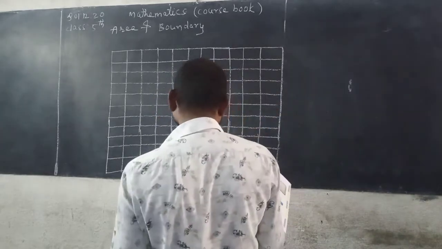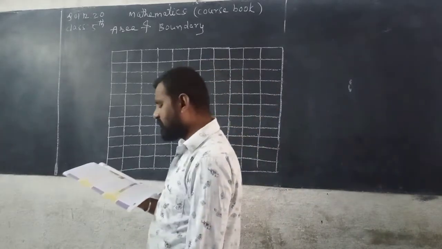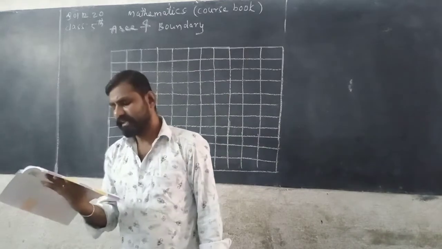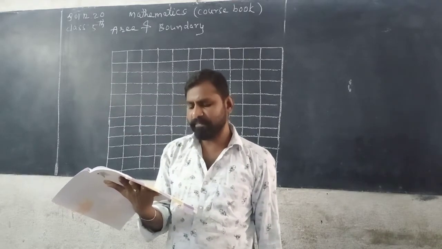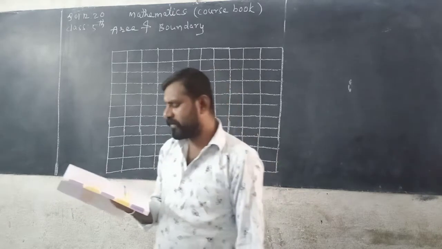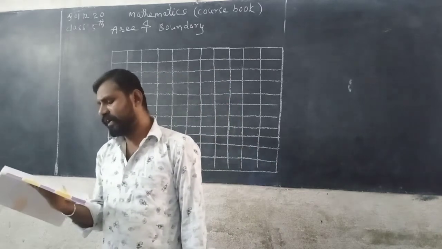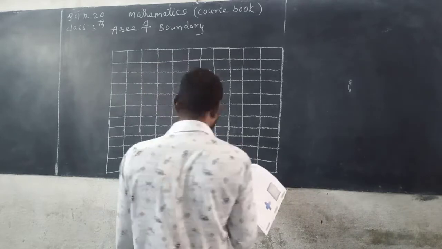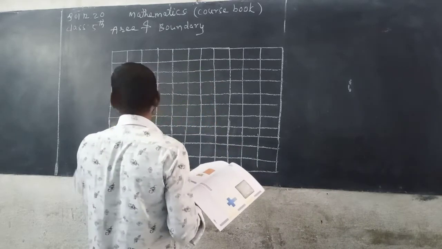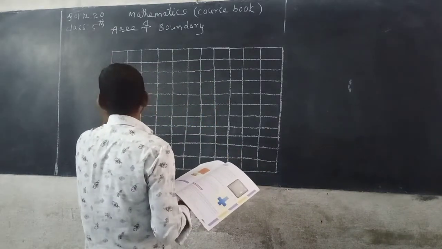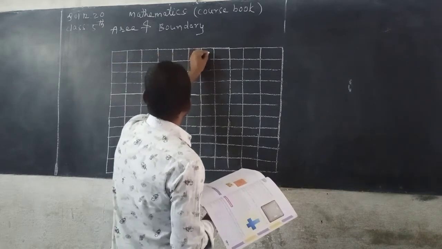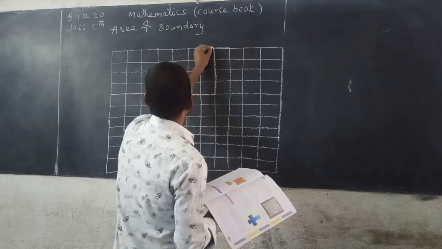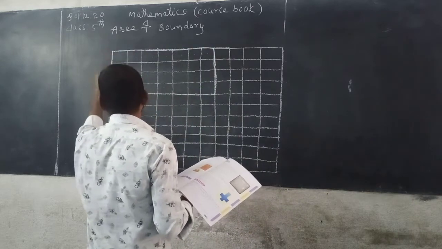Okay, wait. Abhi kept his pencil box on a square grid. The number of squares occupied by the pencil box is the area of the pencil box. So Abhi counted the squares occupied, 4 into 7. 1, 2, 3, 4. 1, 2, 3, 4, 5, 6, 7. So this is the pencil box. The pencil box occupied this area.